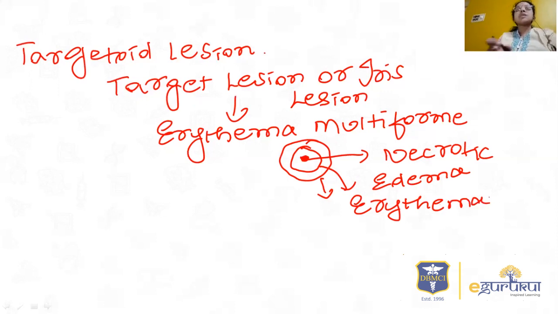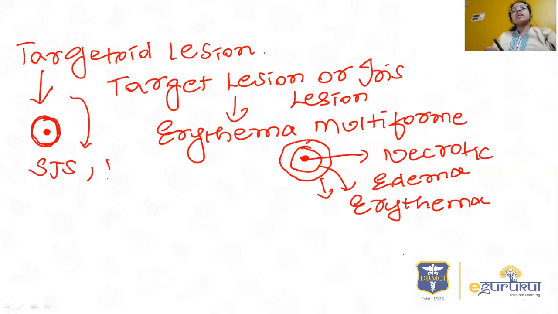So what about the targetoid lesion? A targetoid lesion usually has only two areas. The edematous area will be absent in a targetoid lesion. This is most commonly seen in cases of SJS, TEN, and other drug reactions. So this is the difference between a targetoid lesion and a target lesion or iris lesion.